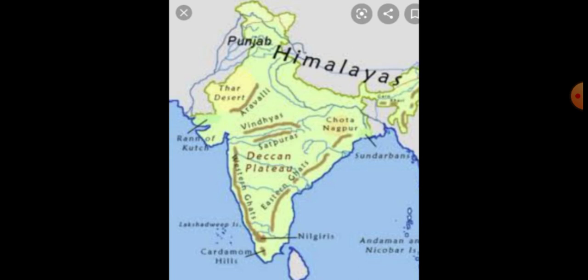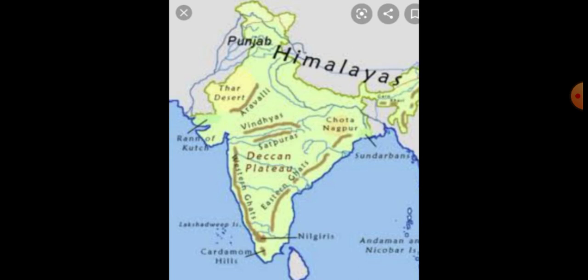Then next, the Vindhya and Satpura range is there. Vindhya and Satpura, nearby the border of Maharashtra. That means nearby the Tapti and Narmada river valleys. The Vindhya and Satpura range is there. Identify that one, important mountain.